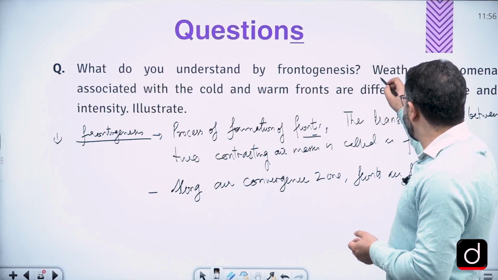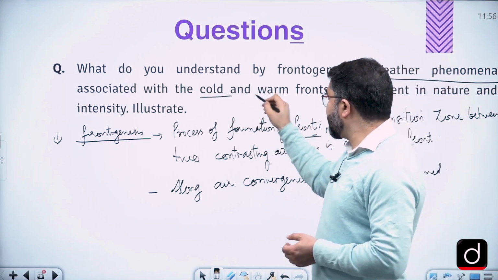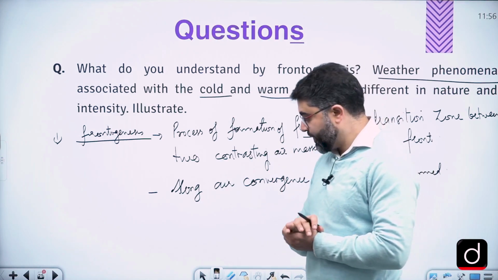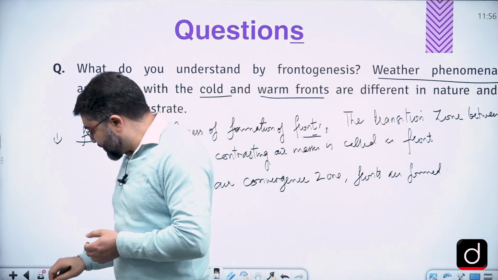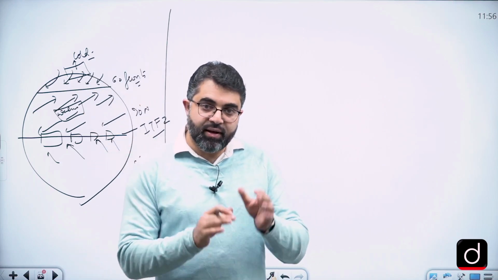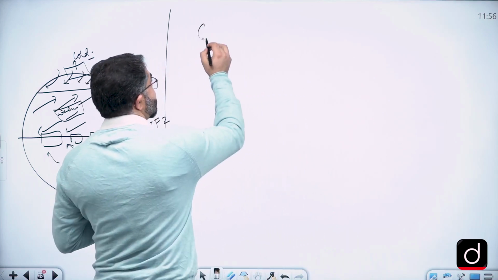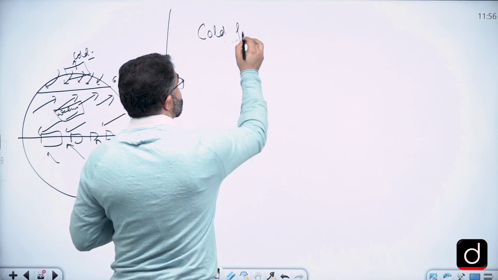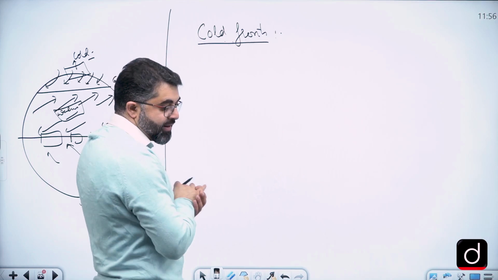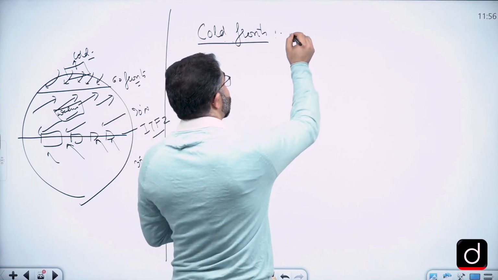It says weather phenomena associated with cold front, warm fronts, and different nature and intensity of this. So what is the weather phenomenon associated with the fronts? First, we need to define the fronts. So the question demands that you write about different types of fronts, and suppose cold front. To understand weather, we must write a one line definition of cold front. So cold front